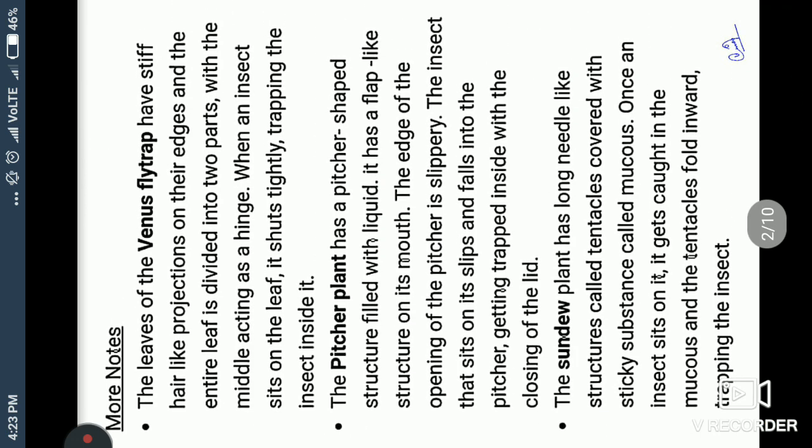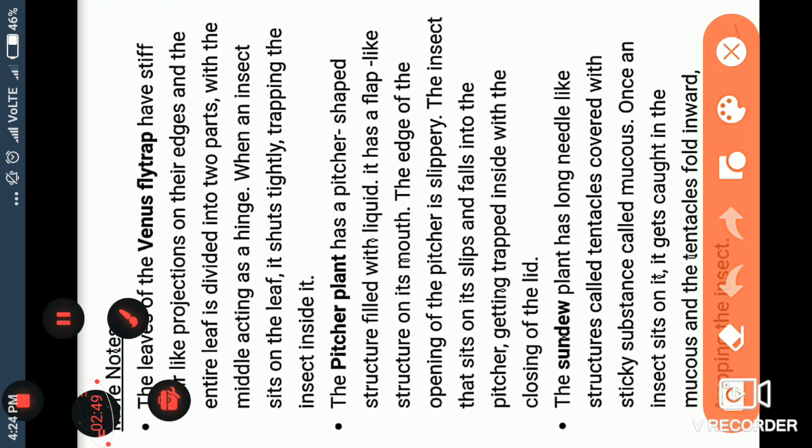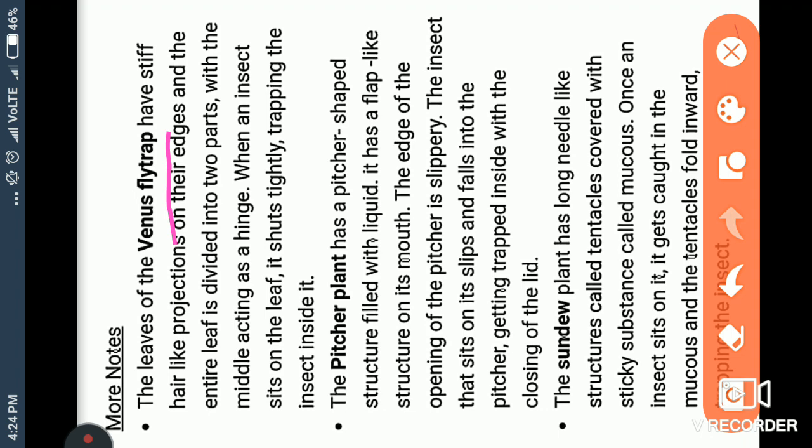More notes, meaning extra. There are three kinds of plants I'm showing you. First of all, the Venus flytrap has stiff hair-like projections on its edges. They are just like our eyes. Our eyes have eyelids upside and downside, just like the leaves of the Venus flytrap.